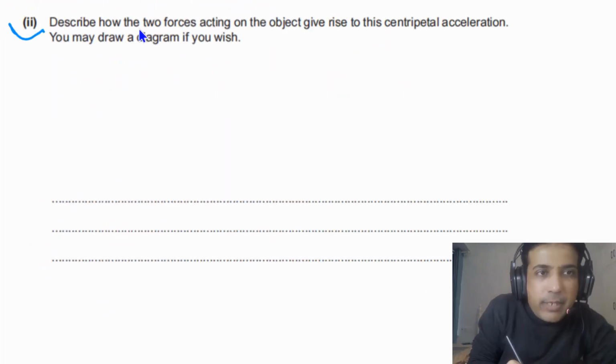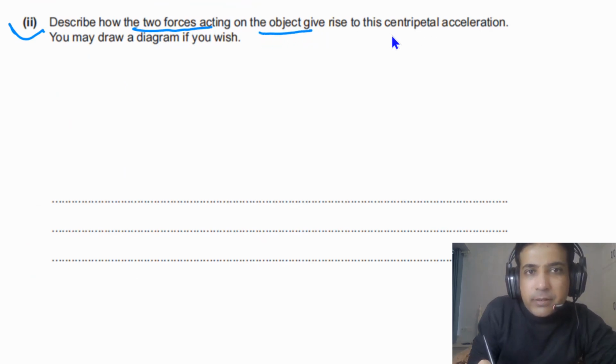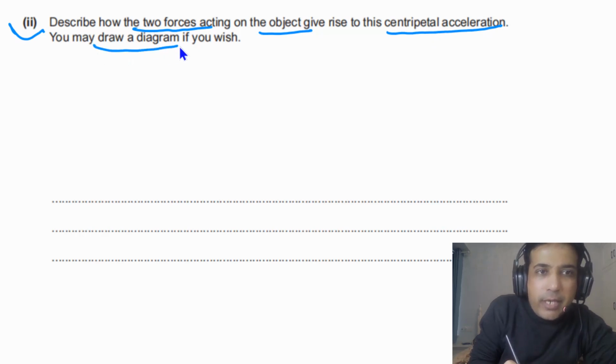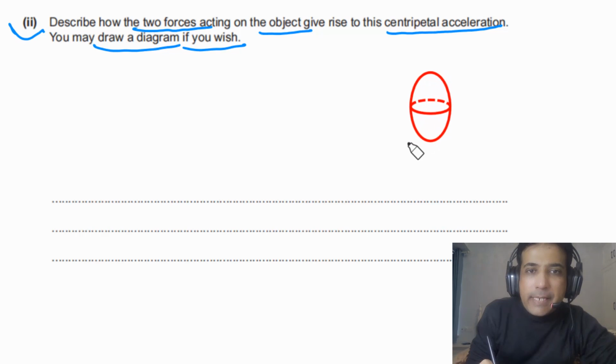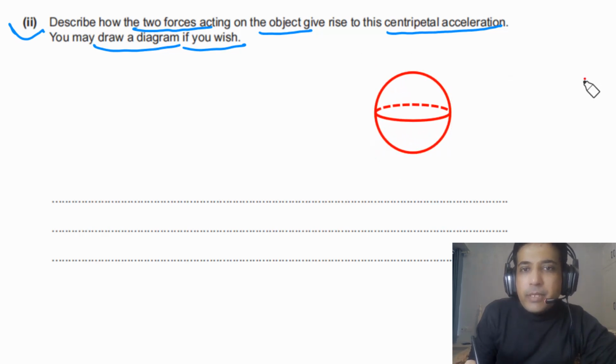For the second part, we need to describe how the two forces acting on the object give rise to centripetal acceleration. You may draw a diagram if you wish. So first of all, we can draw our beautiful planet. So this is our planet. An object in this case is placed at the equator. So we can draw the object, placed at the equator.